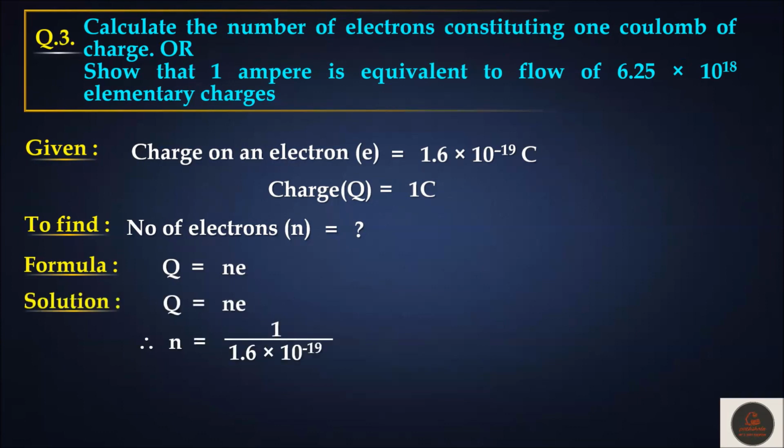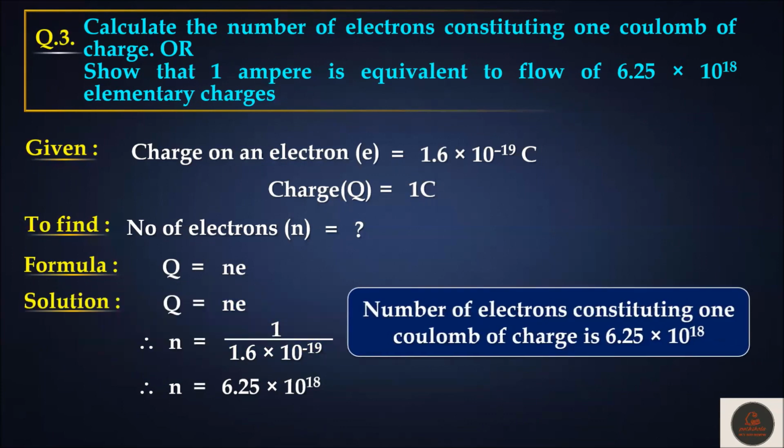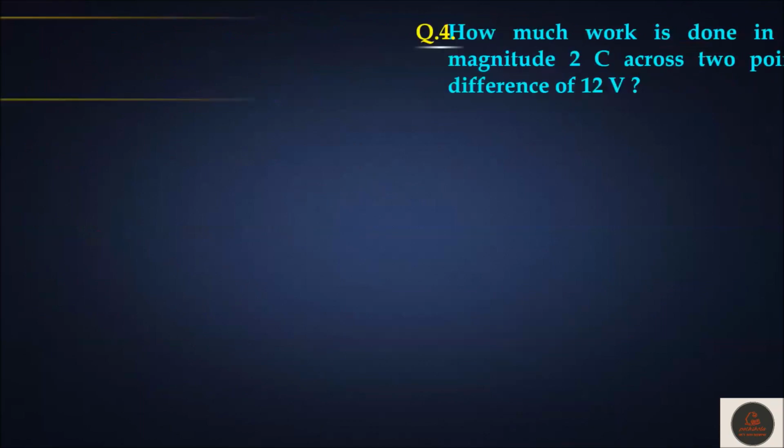Let's figure out its solution. N is equal to Q upon E. Q is given as 1 coulomb. E is given as 1.6 into 10 raised to the power minus 19. Once we solve this, we get number of electrons is 6.25 into 10 raised to the power 18. Number of electrons constituting 1 coulomb of charge is 6.25 into 10 raised to the power 18.